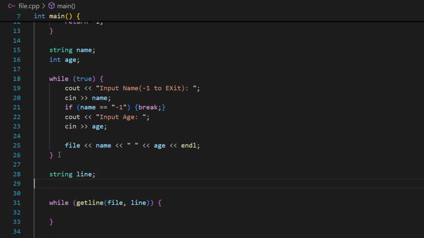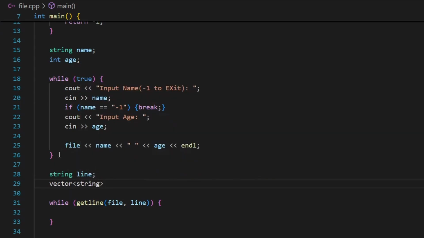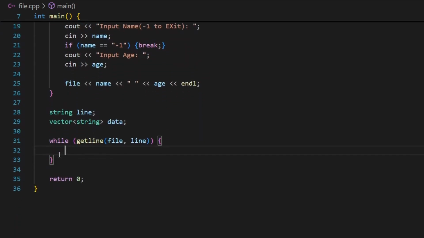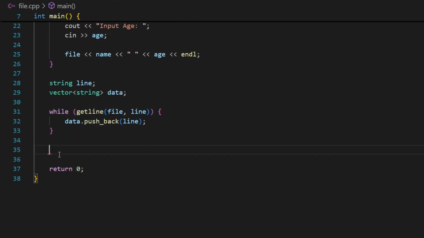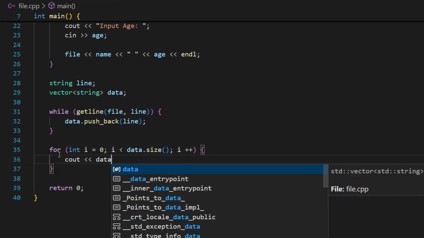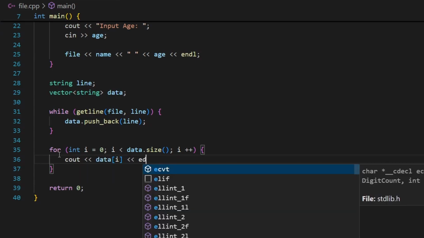Next, I'm going to go ahead and create a vector of strings like this, and I'll call it data, for example. Now at each iteration, I want to go ahead and say data.push_back. It's a function inside the vector class in order to push data or append data to my vector. And after it, I want to print my vector. So for int i equal to 0, i less than data.size, i plus plus, and now let's say cout data index i like this, and endl like this.